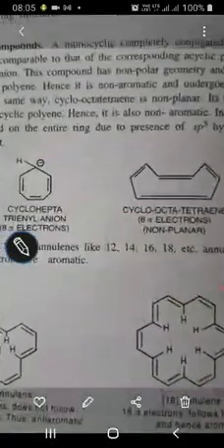Only one thing: if all the carbons in the molecule are not sp2 hybridized, or if the molecule is not planar, then it is a non-aromatic compound. See here, we study with an example.